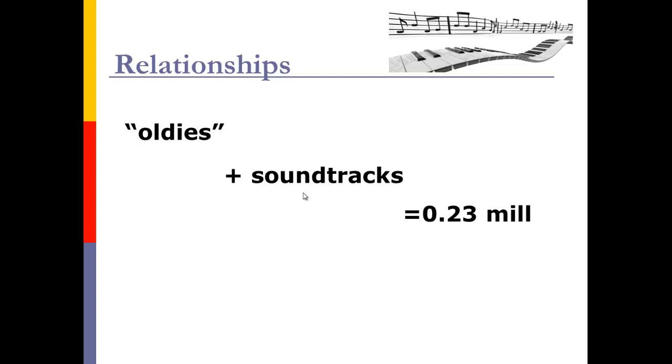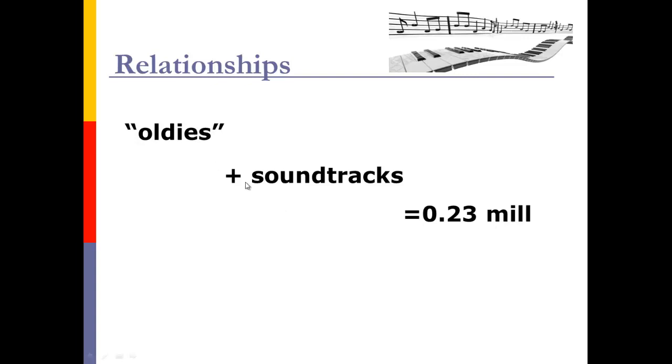If you're comfortable with this stuff, go ahead, make as big a jump as you want. But if you're learning this for the first time or you're still uncomfortable with it, then do transitions. So here I'm still using the words oldies and soundtracks and then the 0.23 million. I don't have to go straight to my X, Y, and Z, because that's just too much to juggle at one time.